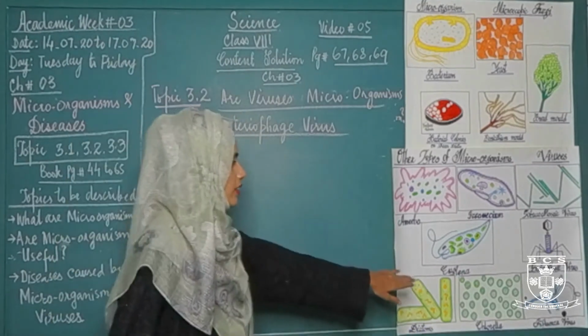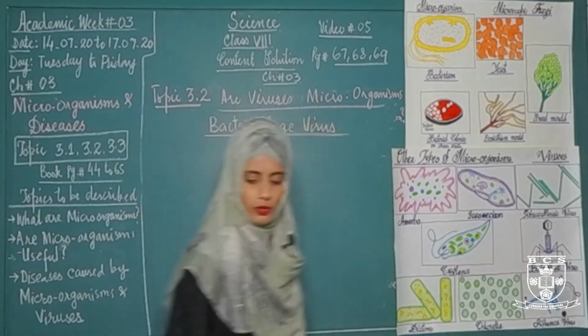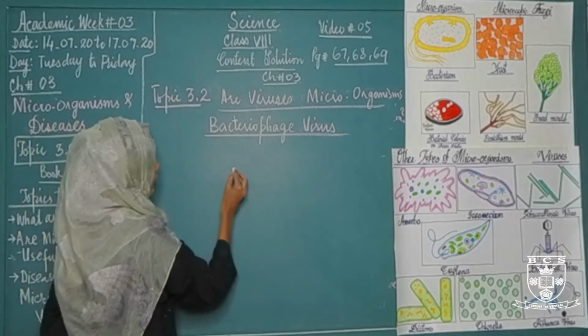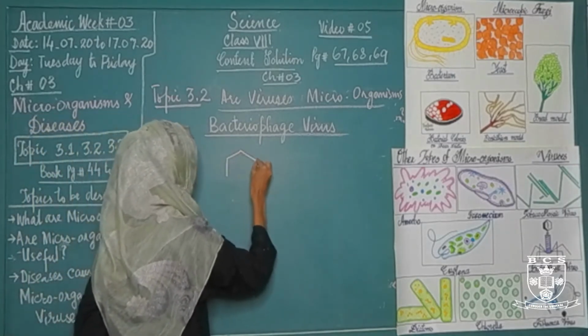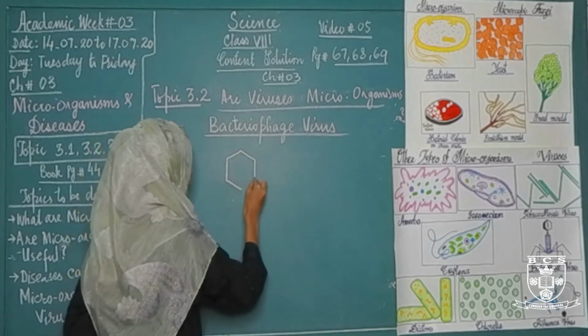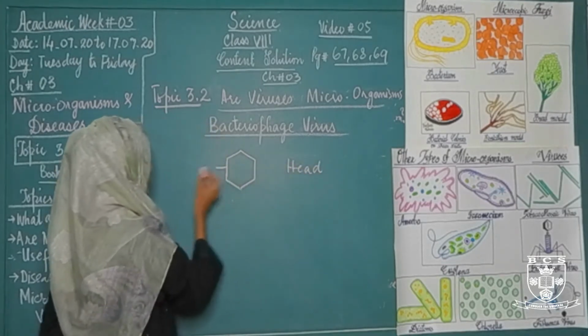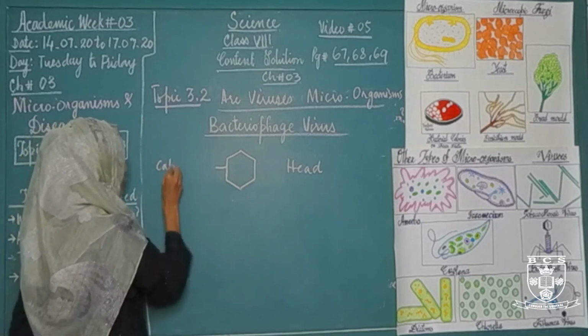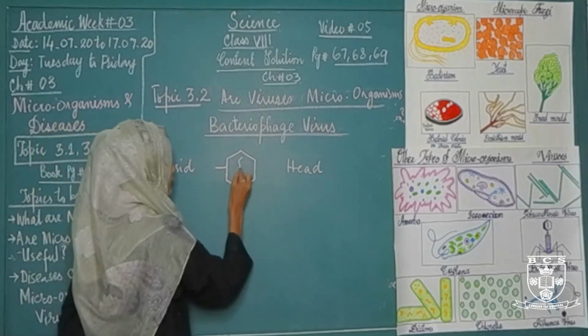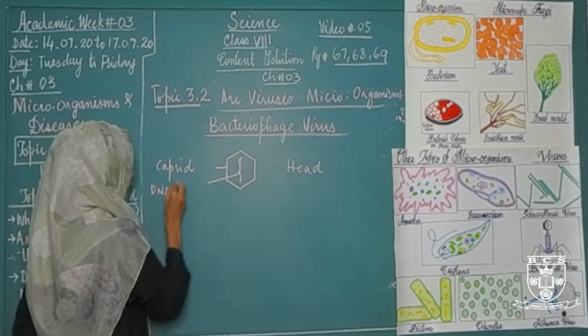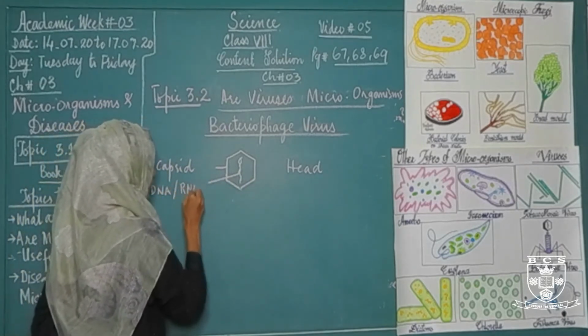Okay students, this is a bacteriophage virus which we are going to study in the topic of viruses. The structure of bacteriophage virus is very simple. It is made up of 2 things, that is head. This is a protective covering called capsid, and there is a single loop-like structure called DNA or RNA.